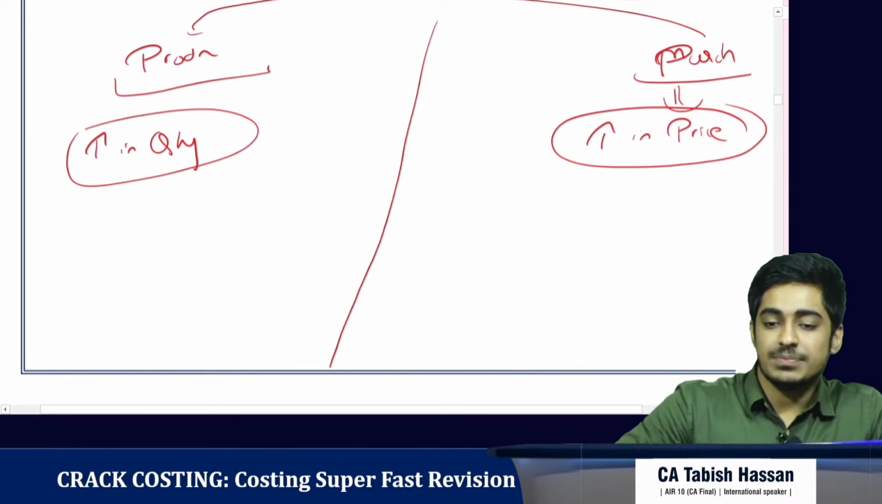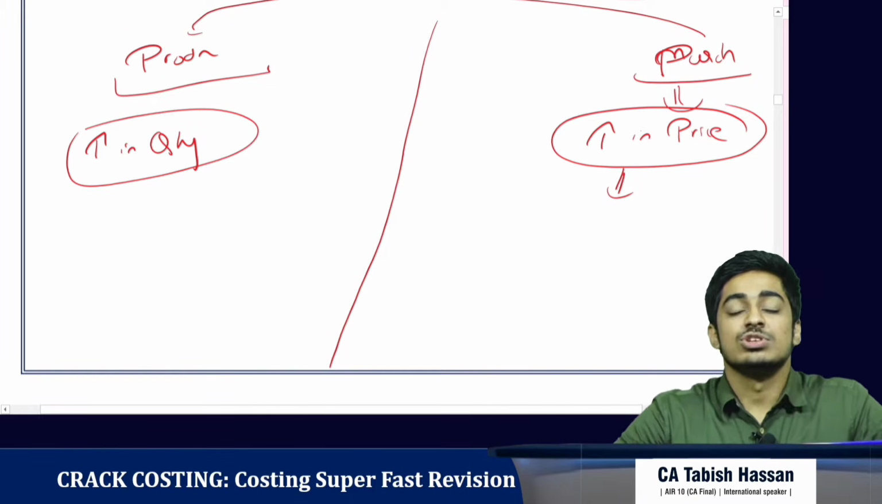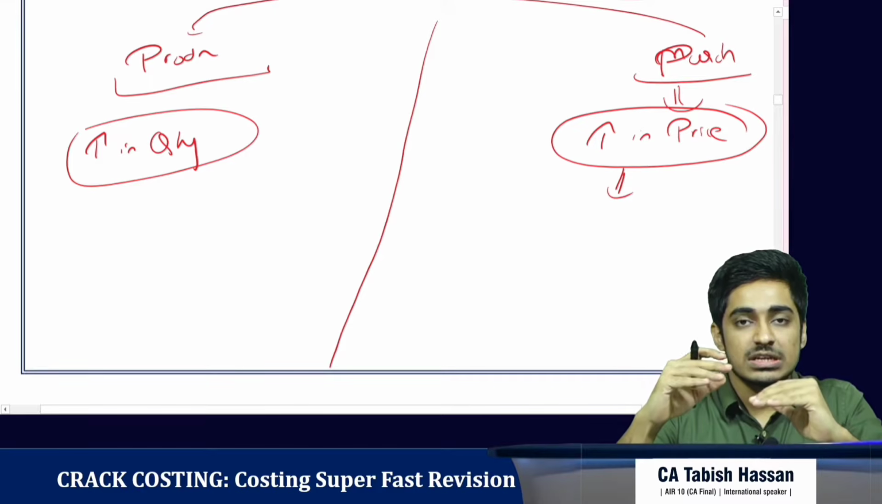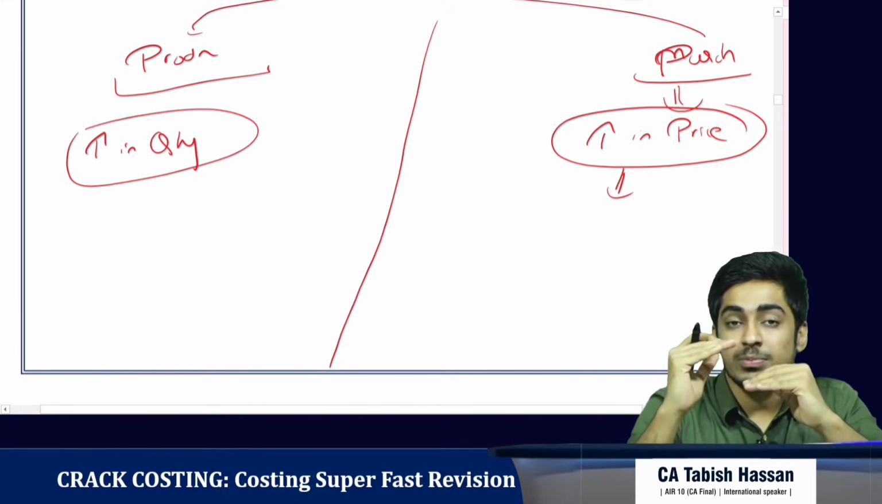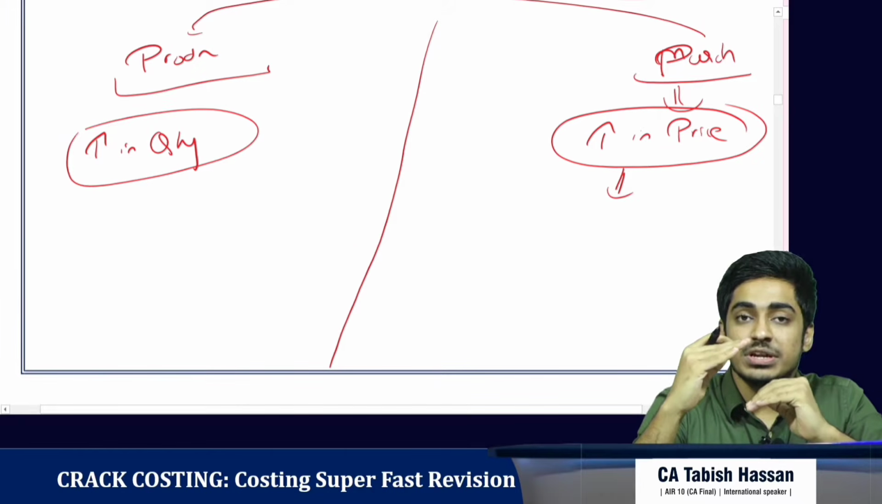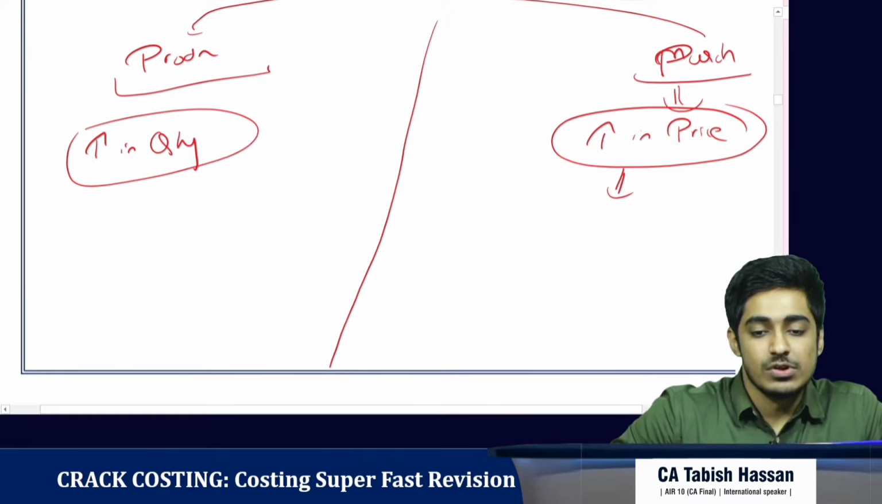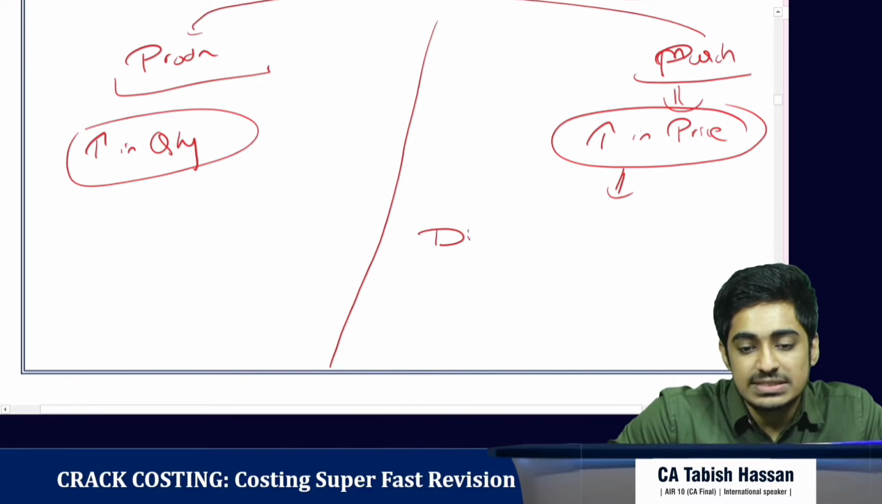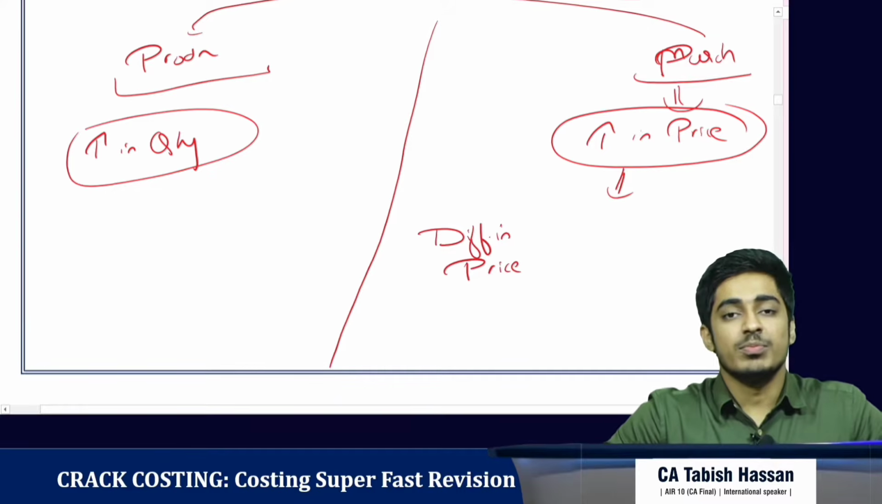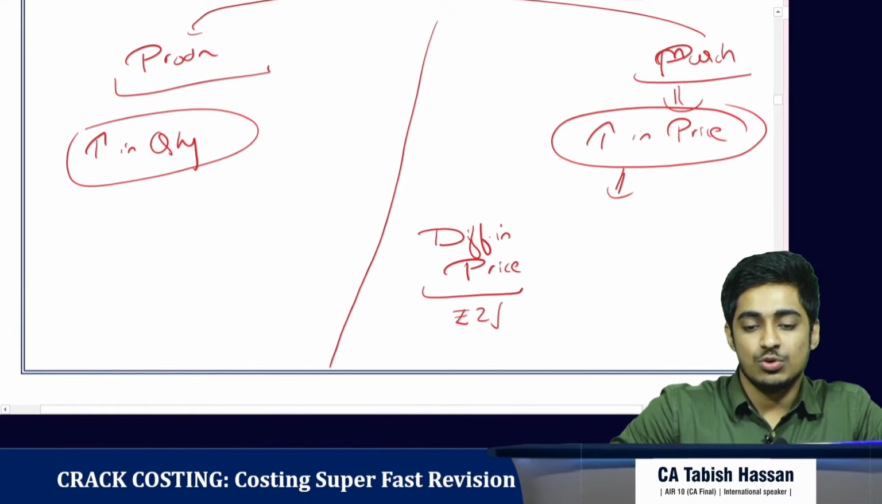So we ask him, are you ready to bear the difference in price? We should have got it at 10 rupees, but actually you have purchased it for 12 rupees. So are you ready to bear this cost of 2 rupees per unit? He says, I don't have an option, so I'm ready to bear it. So the difference in price would be borne by the purchase manager, that is rupees 2 per unit.